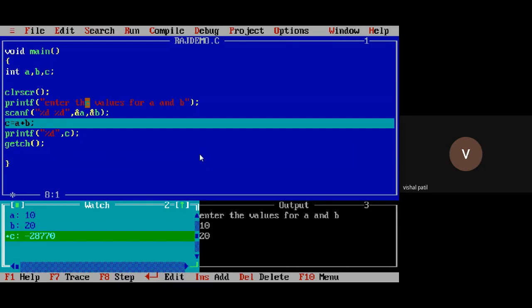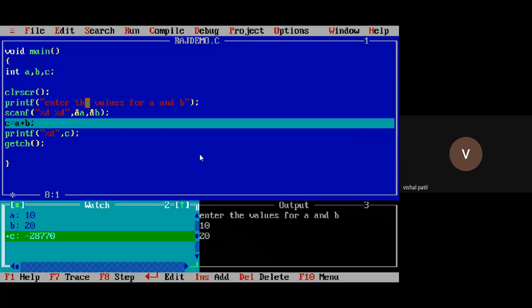So you need to give input here, right? I will give the value of A as 10, the value of B as 20. I will press enter here. Now you can see in the watch window, the value of A is now 10, the value of B is 20, the value of C is garbage value only, because the value of A plus B, that is 10 plus 20, is not yet assigned to C. That's why it is showing the garbage value.